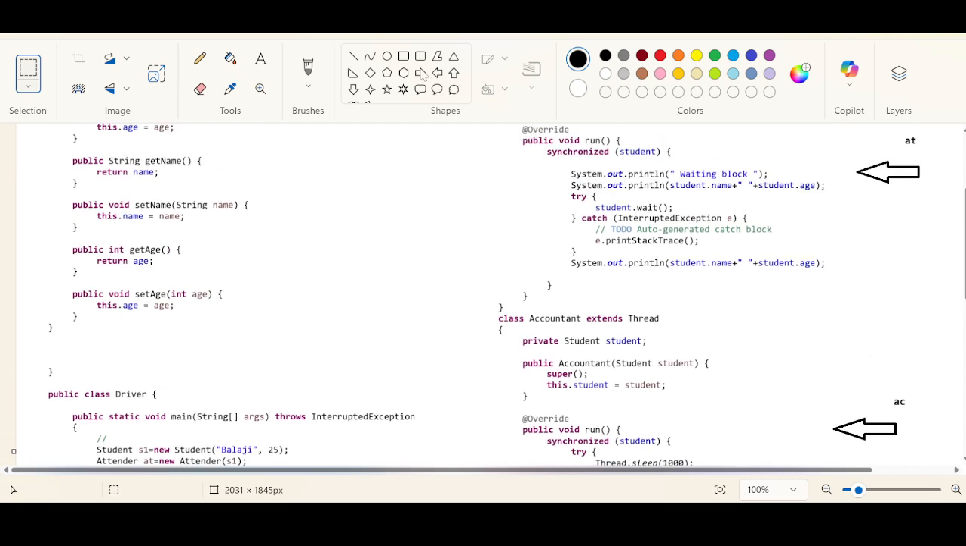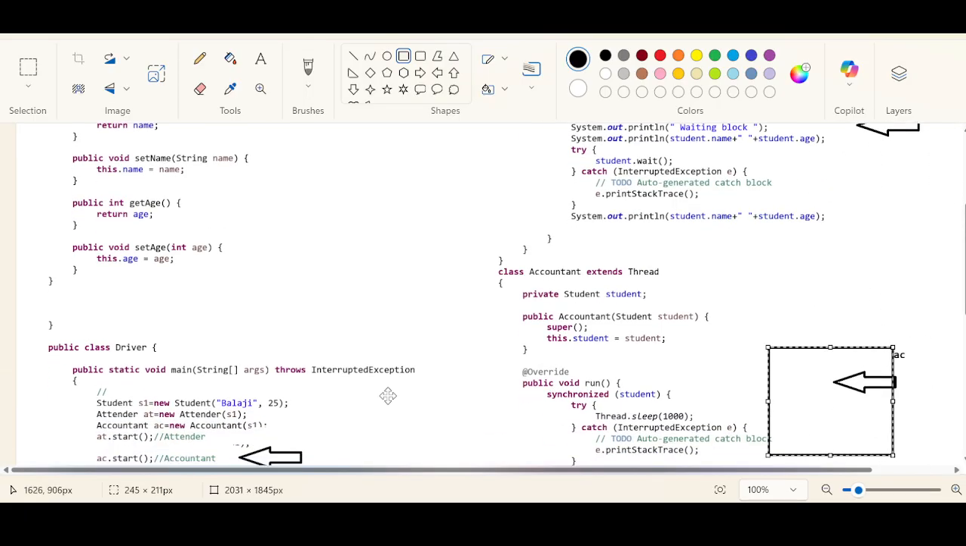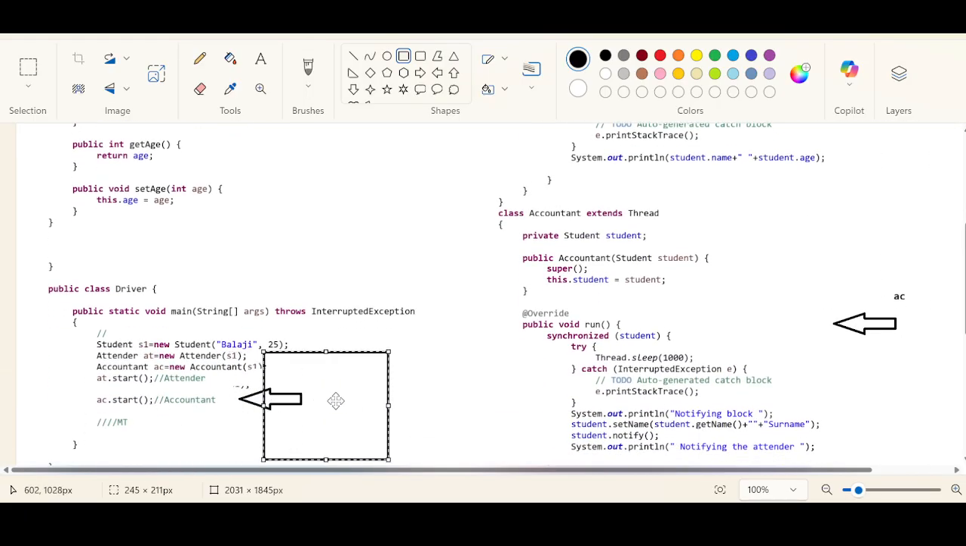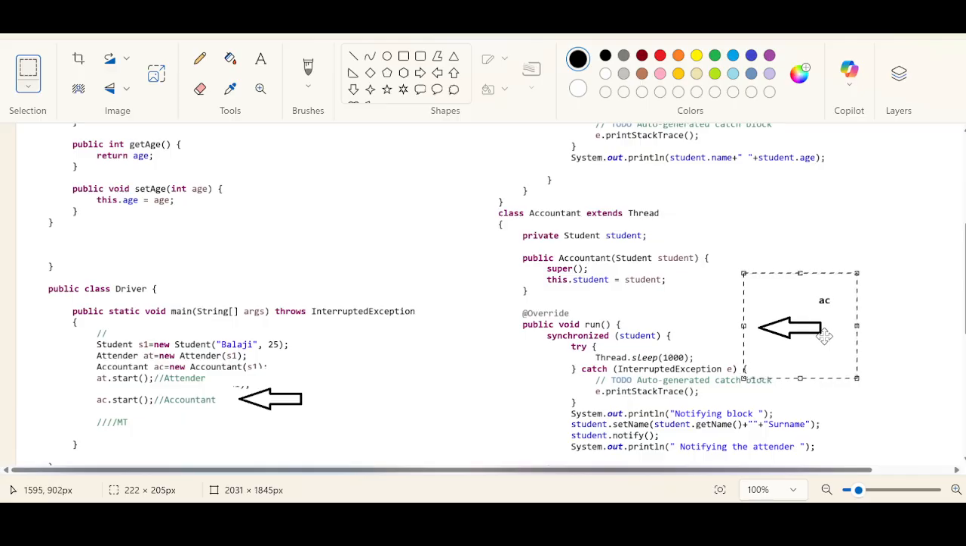Thread scheduler, we are not sure whether the thread scheduler is going to give the job to AT or AC or the main thread. There are three active threads here. So let us say that the thread scheduler is giving a chance to AC here.